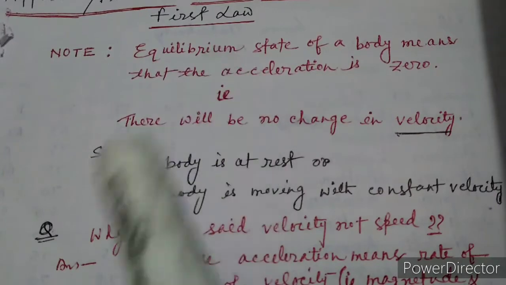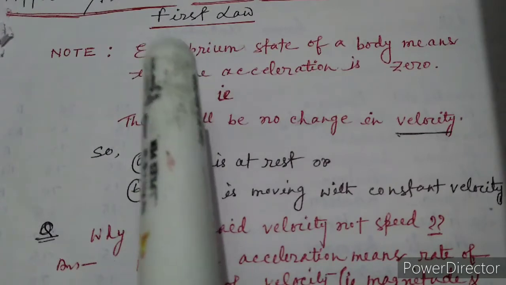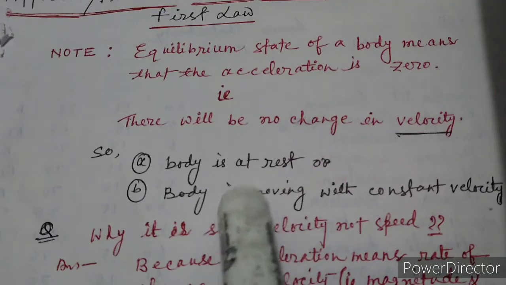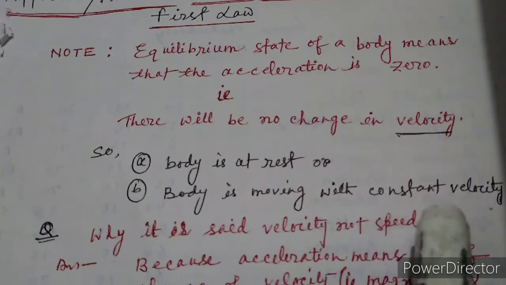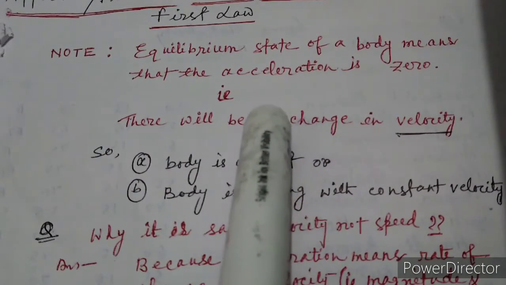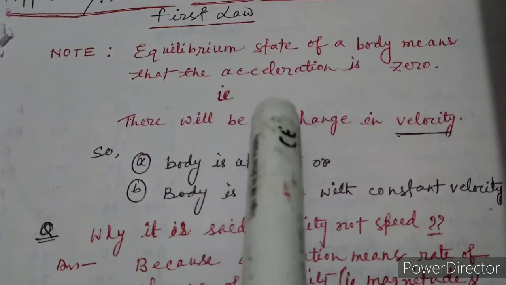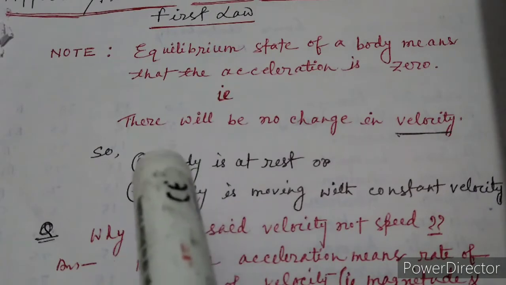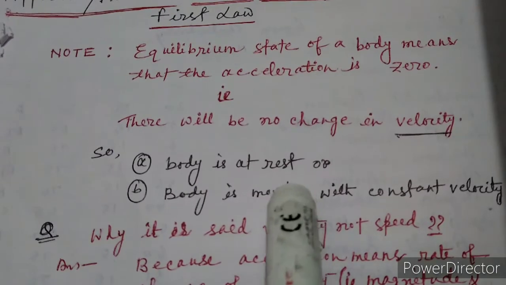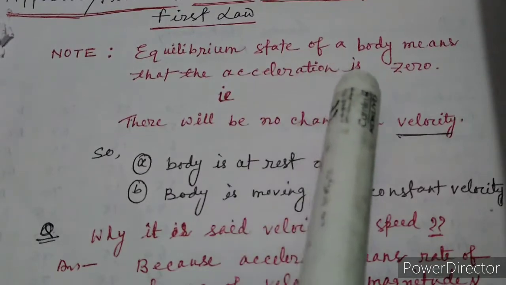Now before starting this chapter, we will read what the equilibrium state is. So equilibrium state of a body means the body is at rest or the body is moving with constant velocity. Somebody used to think that equilibrium means the body is completely at rest, not moving. No, that is not so. If the body is in equilibrium state, then it may be at rest as well as in motion. But what is the difference? There will be no change in acceleration, meaning its acceleration is 0.